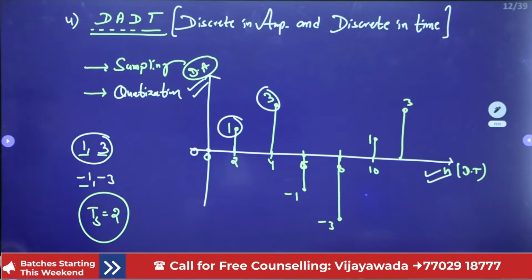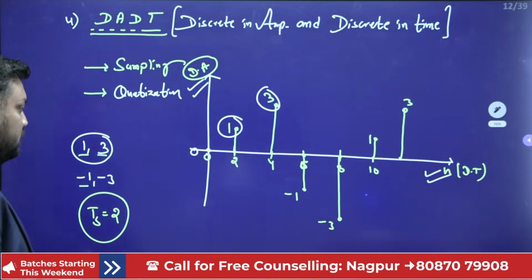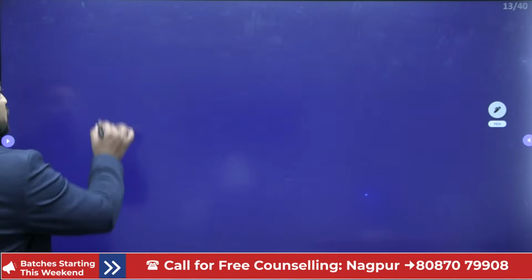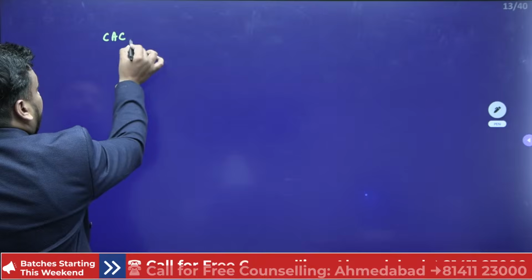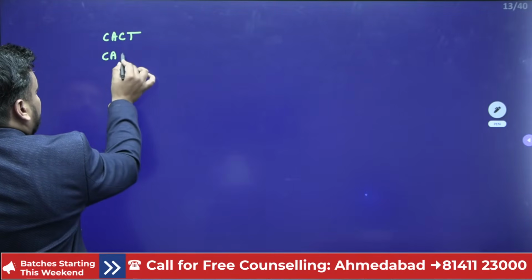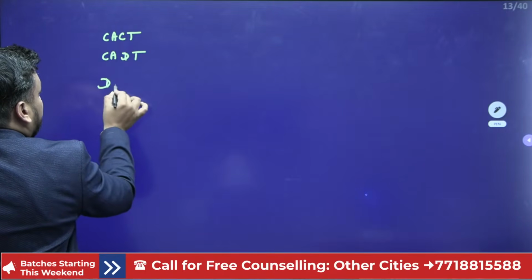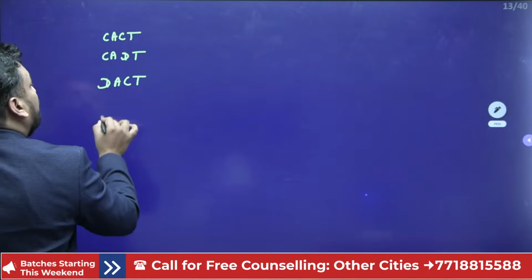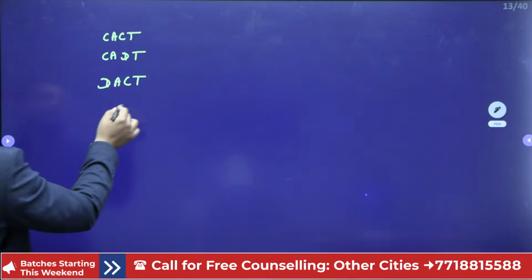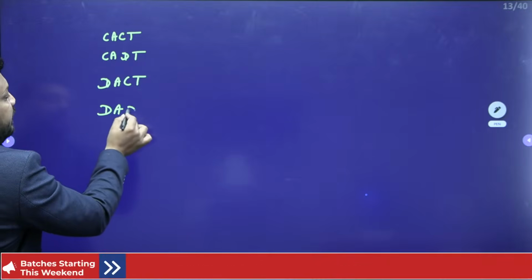So this is all about the basic difference between the four. I hope it is clear to you guys. So the four signals we have discussed, that is CA-CT signals, CA-DT signals, DA-CT signals, or discrete in amplitude, continuous in time, and last is DA-DT signals.